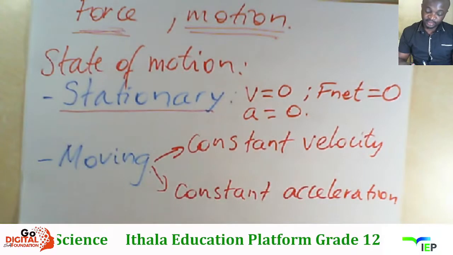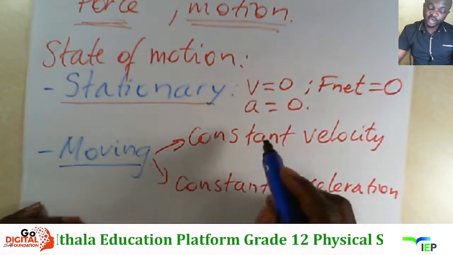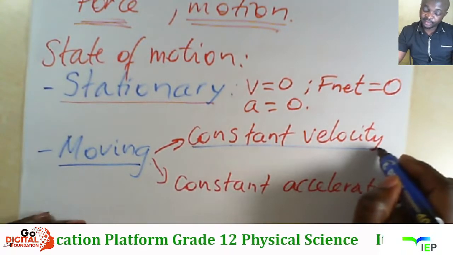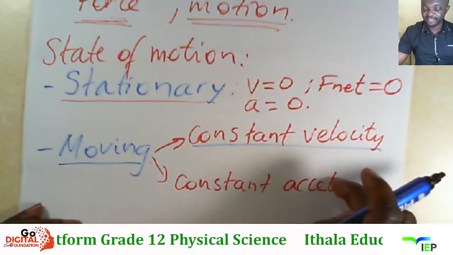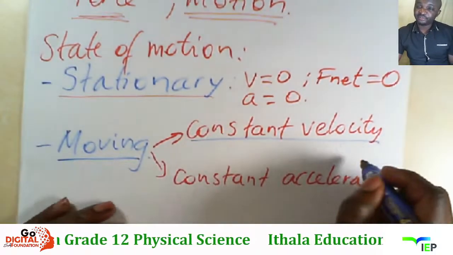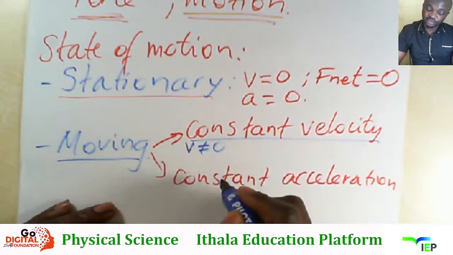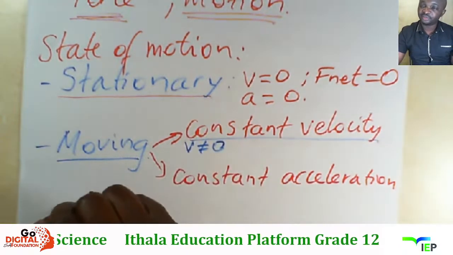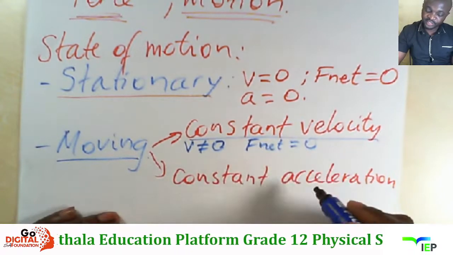Then asibukeke makukhuluma nge constant velocity. This time the object is moving kodwa ihamba nge constant velocity. Kumele uqaphele njalo makune statement makuthiwa constant velocity, what does it imply? Ukuthi lana i-velocity vele it's not 0 ngoba i-object is moving in a velocity, so velocity is not 0, but the net force will be 0, right?